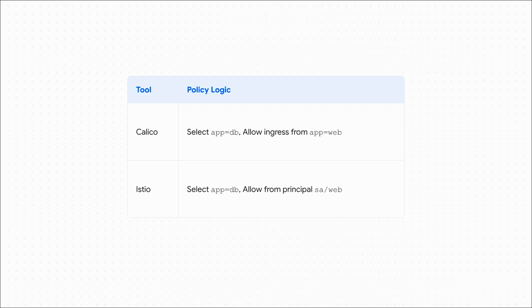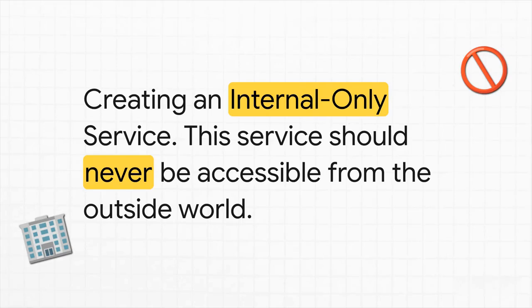But look at the logic. Calico says, select the database pod and allow traffic from the web pod. Istio says, select the database pod and allow traffic from the web service account. It's the exact same intent, just expressed using a slightly different type of identity. It's amazing. Okay, on to scenario 2.